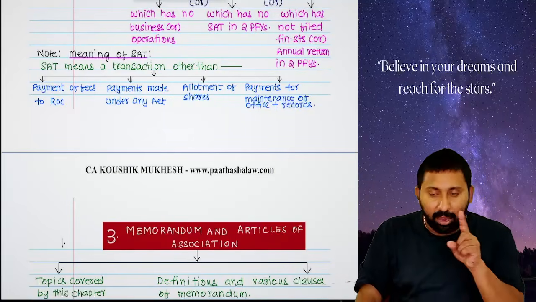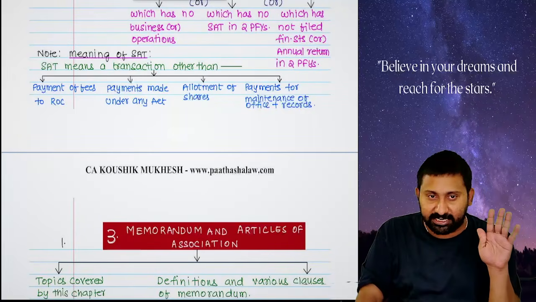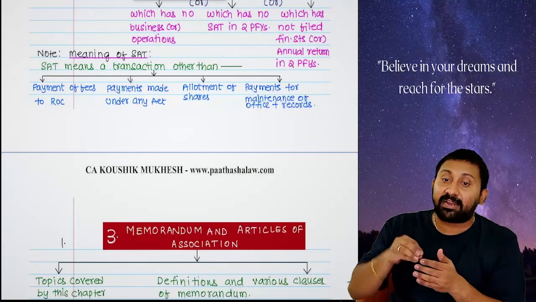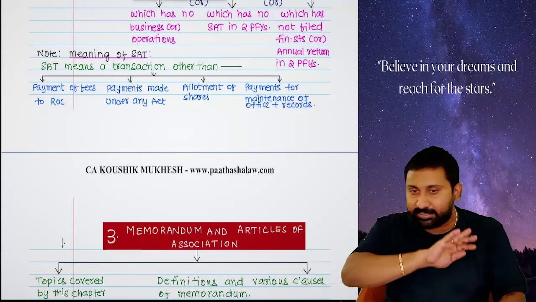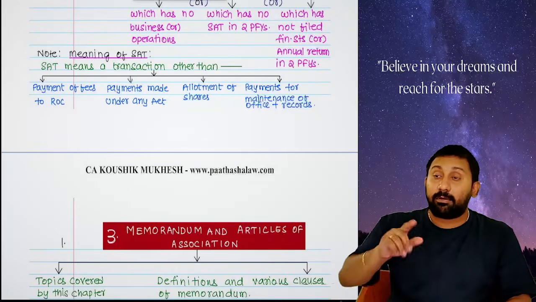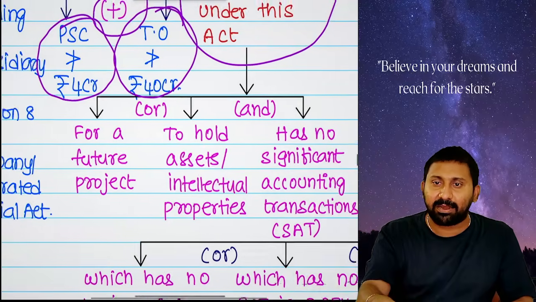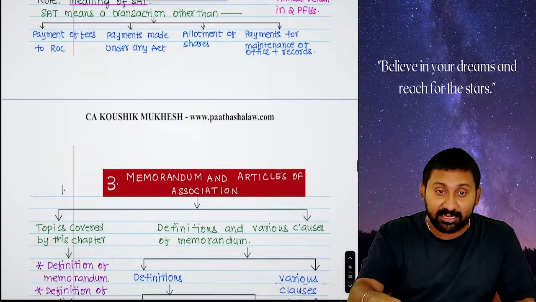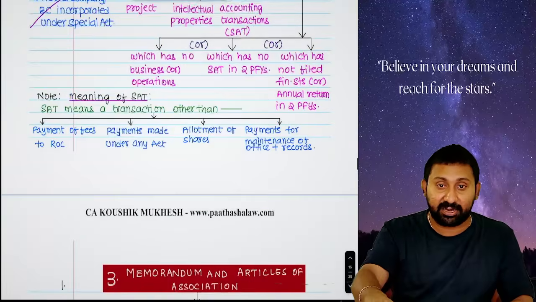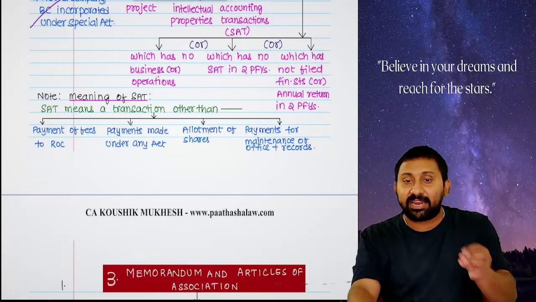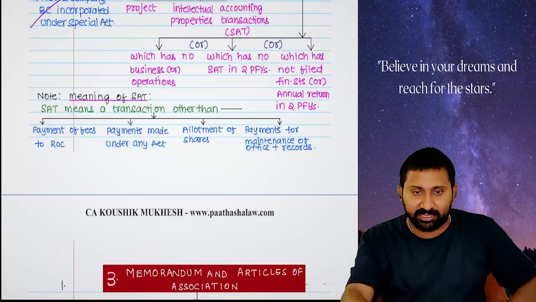Number one, payment of ROC fees is not significant. Payments made under the GST Act, GST registration fees, not significant. You are purchasing the assets for a future project, or not? From where are you getting money? From the allotment of shares. That's why allotment of shares is not a significant transaction. Okay, stationery, papers, all these purchases also are not significant.